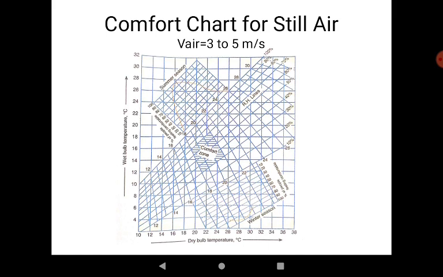Now this is a comfort chart for still air, and we may see that there is a central shaded portion shown as the comfort zone. This is between 70% relative humidity and 30% relative humidity. It is drawn between the wet bulb temperature and dry bulb temperature.